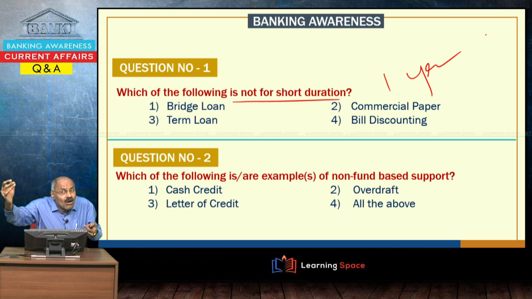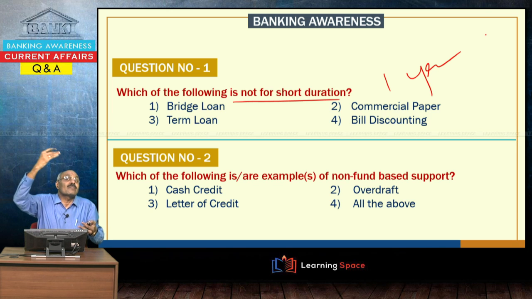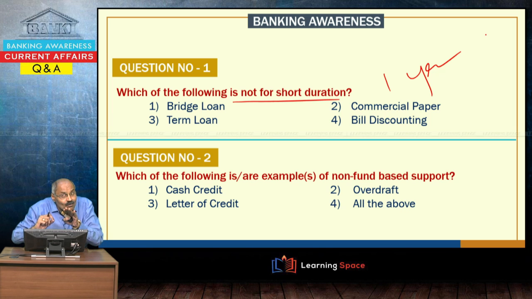I may take a lot of time getting the money from Delhi. Meanwhile, I will take this invoice to the bank and get some money from the bank. So, this is bill discounting. These are basically for short term, and a term loan is normally for longer duration.